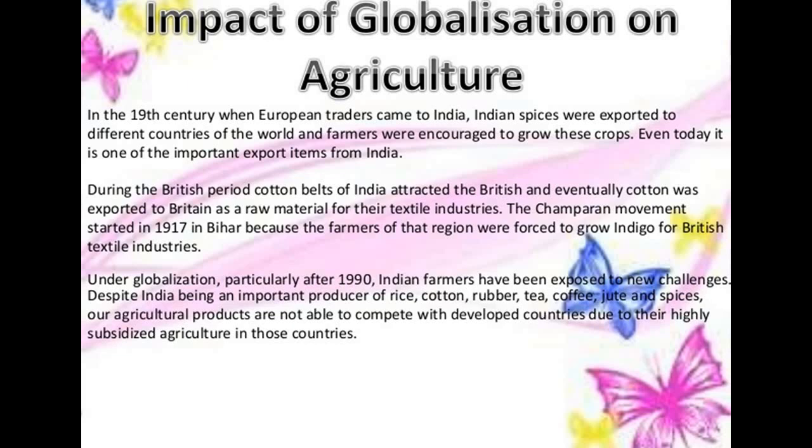During the British period, cotton mills of India attracted the British, and eventually cotton was exported to Britain as a raw material for their textile industries. But the Champaran movement started in 1917 in Bihar because the farmers of that region were forced to grow indigo for British textile industries.